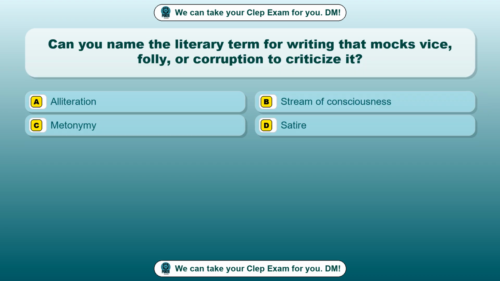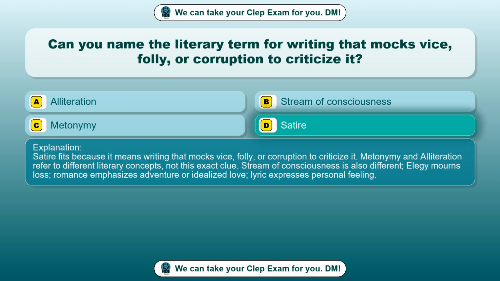Question 74. Can you name the literary term for writing that mocks vice, folly, or corruption to criticize it? Option A, alliteration. Option B, stream of consciousness. Option C, metonymy. Option D, satire. The correct answer is option D, satire. Satire fits because it means writing that mocks vice, folly, or corruption to criticize it.